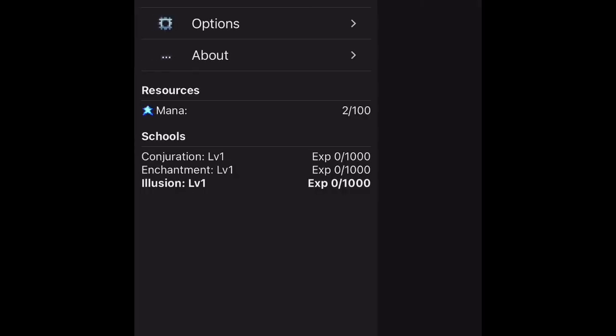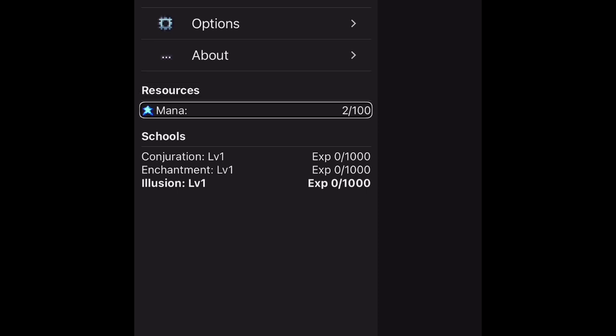Events button. Campus heading. Menu button. Let's go to menu. Is there anything in the menu here? Because I still don't know what I'm doing here. Campus heading. Events button. Magic research heading. Campus tab. Stats tab. Help tab. Options tab. About tab. Resources heading. Mana 2/100.